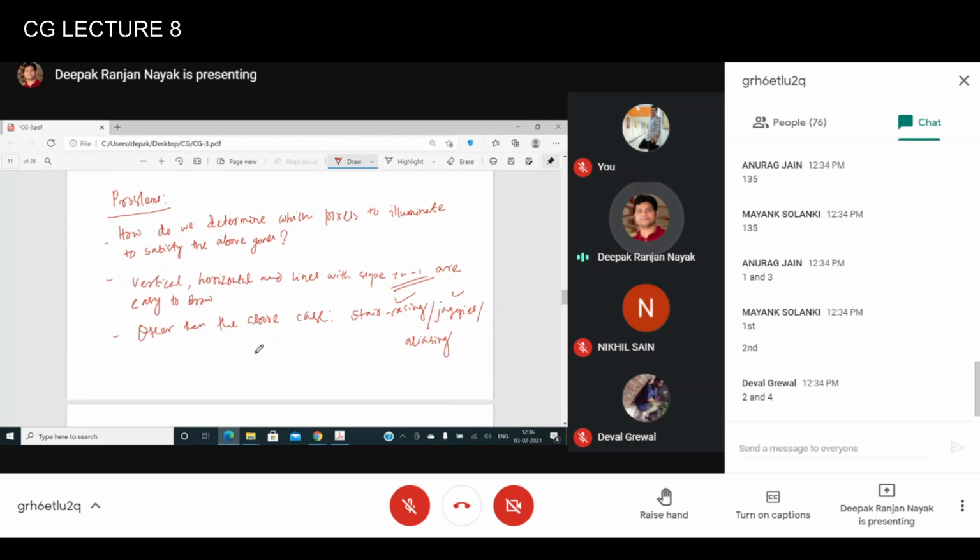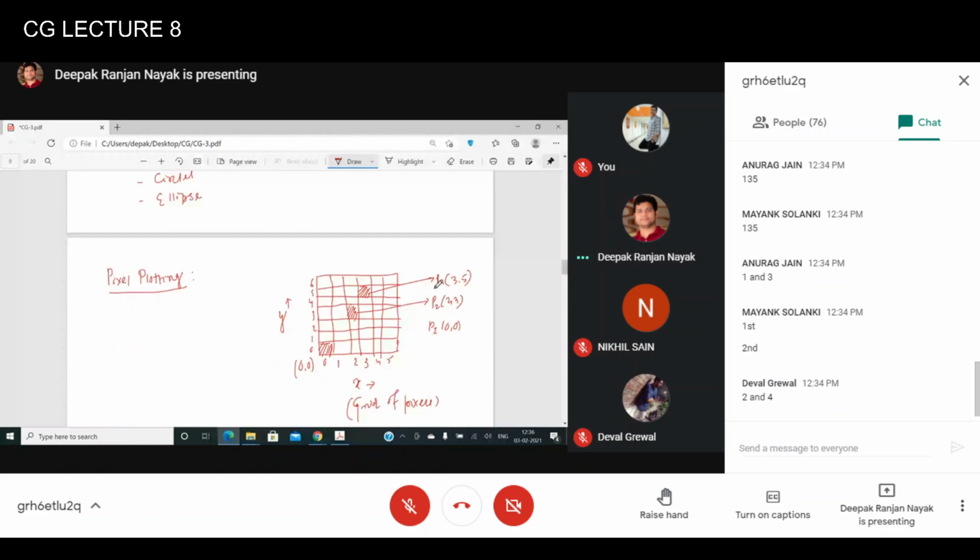But the problem of staircasing and all, that means you will find the pixels here. Let's say you have to reach from this point to this point. You may find some pixels like this over here. So you'll get a staircase type of situation. You will not get an even line.